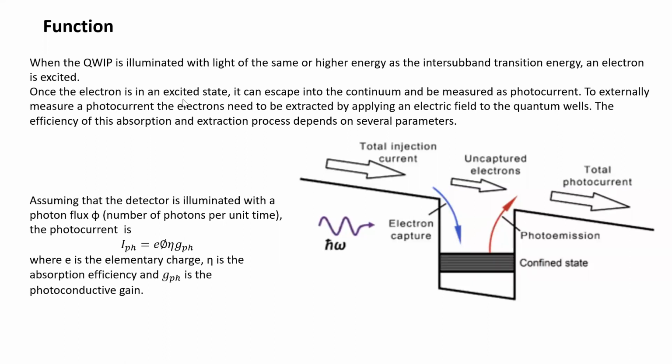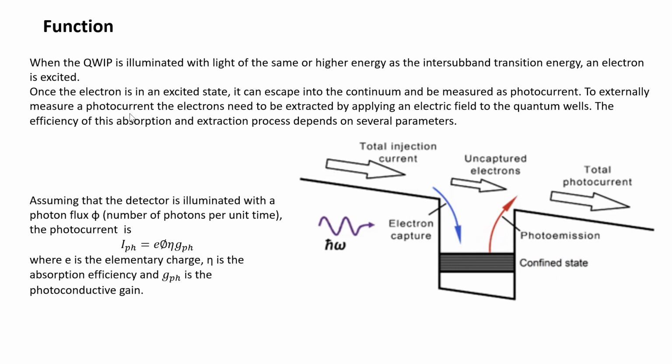Once the electron is in the excited state, it can escape into the continuum and be measured as photocurrent. Continuum means here, out of the potential well, in the pathway of the current. When the electron joins here, due to that extra electron, current will certainly increase, right? So this is the continuous process. When the electrons keep getting added, the current will certainly increase.